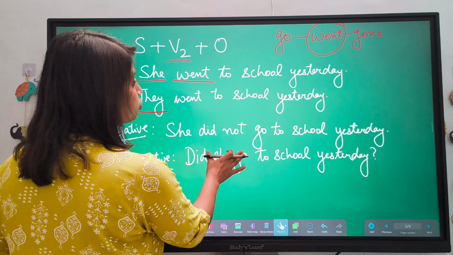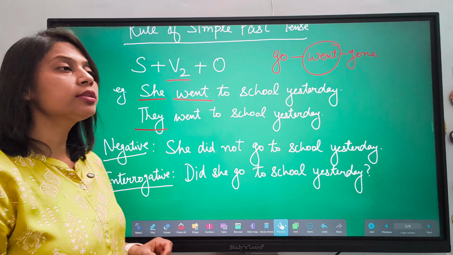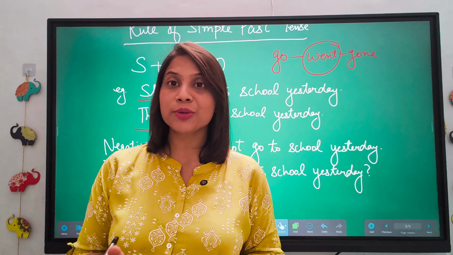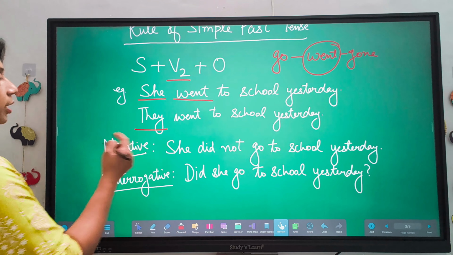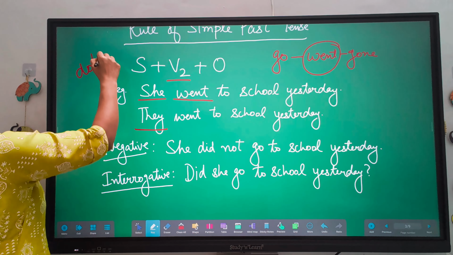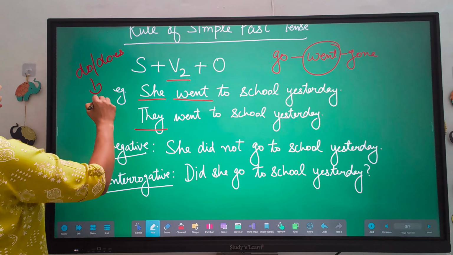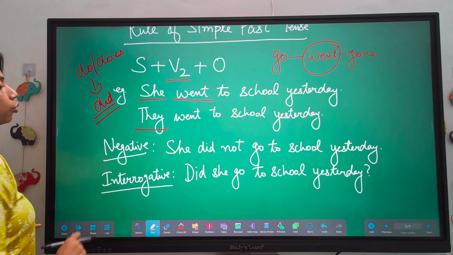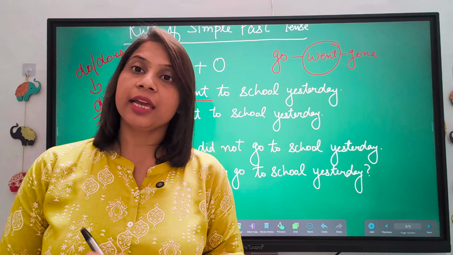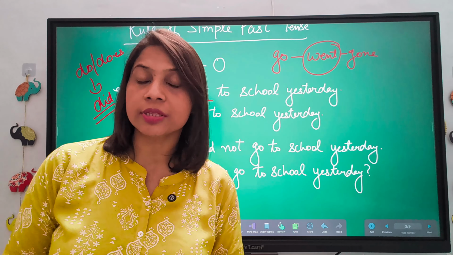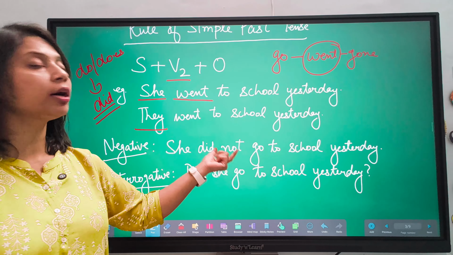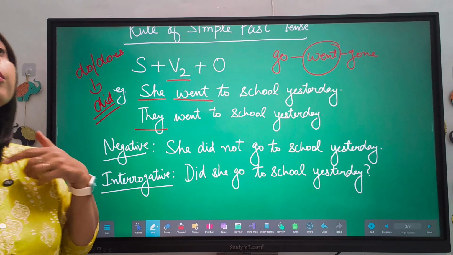Now comes how will you change that into negative. So in simple present tense we use do or does to change into negative. We used do and does, right, if you remember. But in simple past tense, what is the second form of do? Do or does is the first form of verb. Their second form is did. So to make it negative, we have to add a helping verb. Like in simple present we used the helping verb do or does, in the same way we have to add did as a helping verb. To add not, we need a helping verb, which is did.